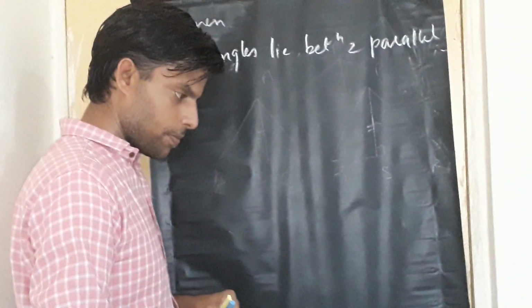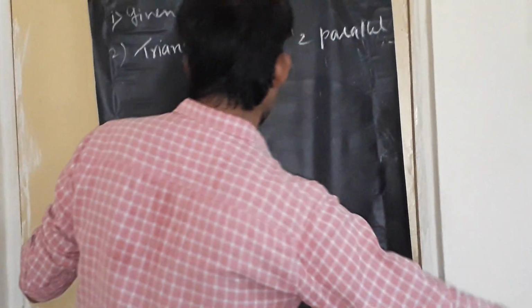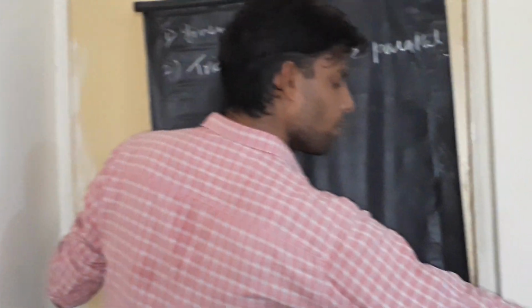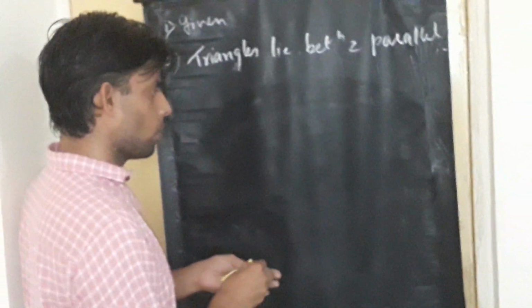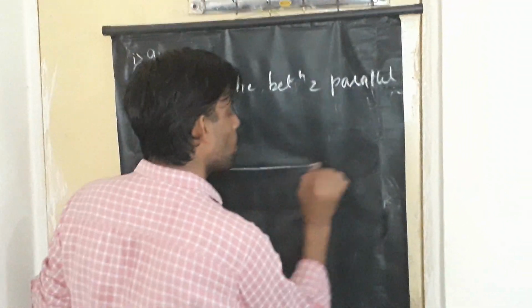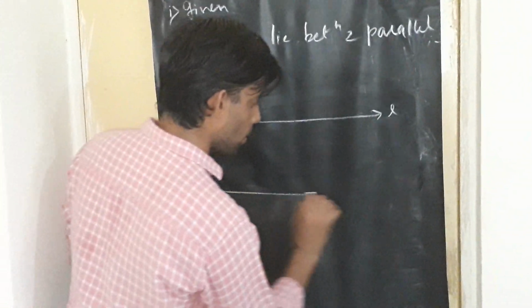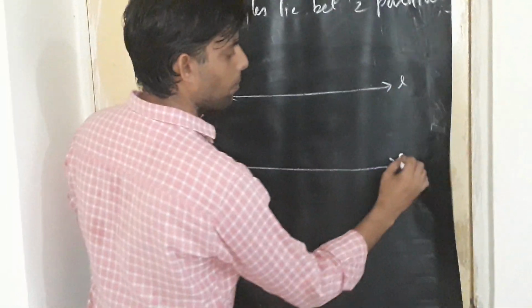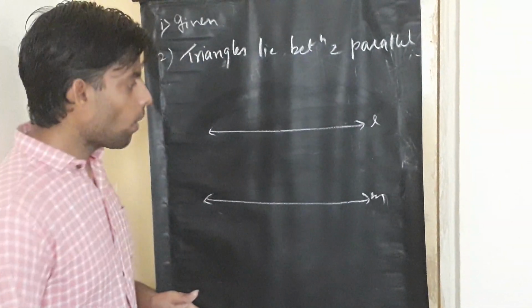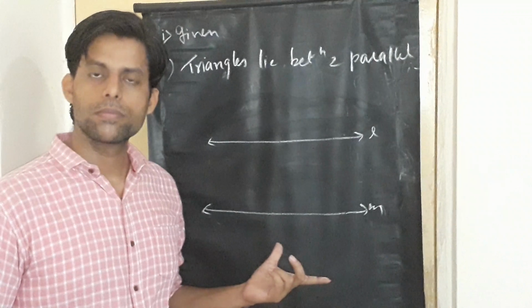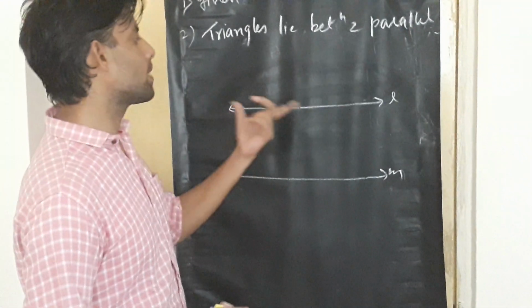Now, let's try to understand this. Now, look at line L and now line M. What kind of lines they seem to be? Yes, obviously they seem to be parallel lines.